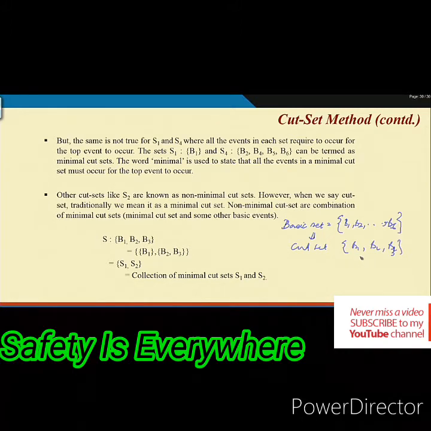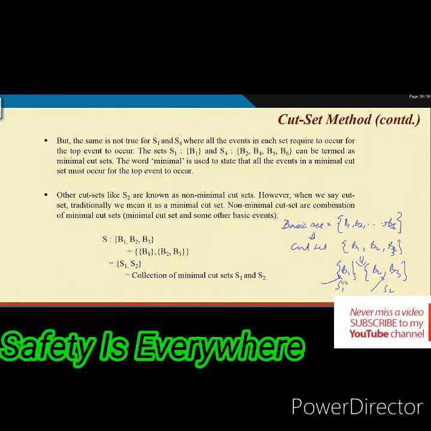But this one can be written like this: B1 and B2, B3. Now B1 alone is sufficient to cause the top event to occur. So that is why this is a cut set. Again B2, B3 sufficient to cause the top event to occur, then this is another cut set.